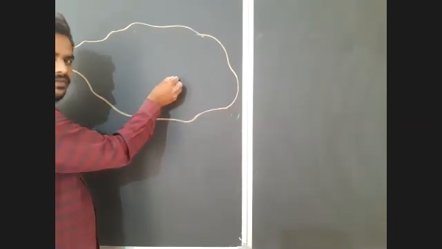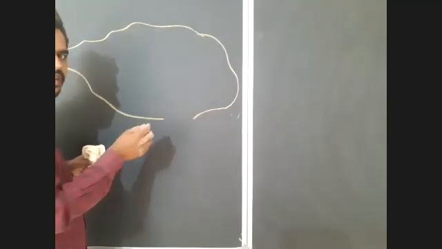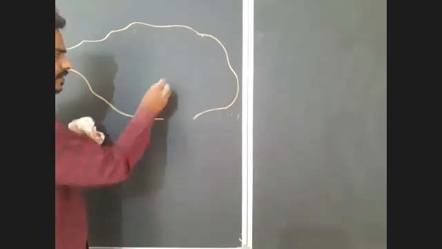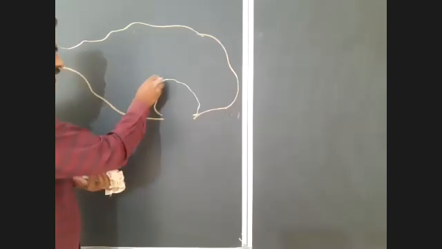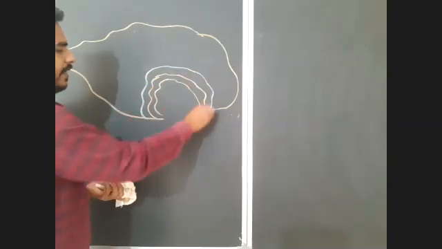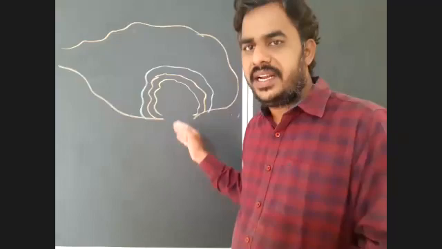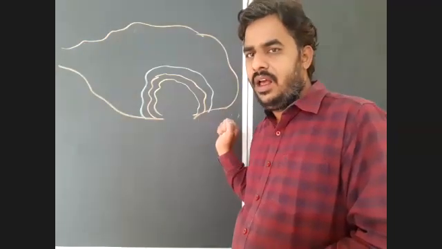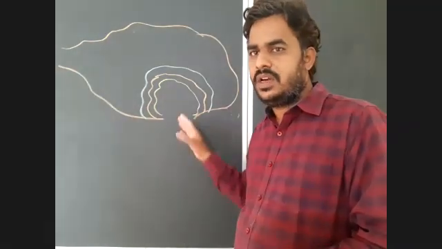After releasing of the secondary oocyte, what is the fate of this ruptured Graafian follicle? Here, these are granulosa cells that are also ruptured, and outside the granulosa is the theca interna and theca externa. After releasing of the secondary oocyte from here, it is the ruptured Graafian follicle. What is the fate of this collapsed Graafian follicle?